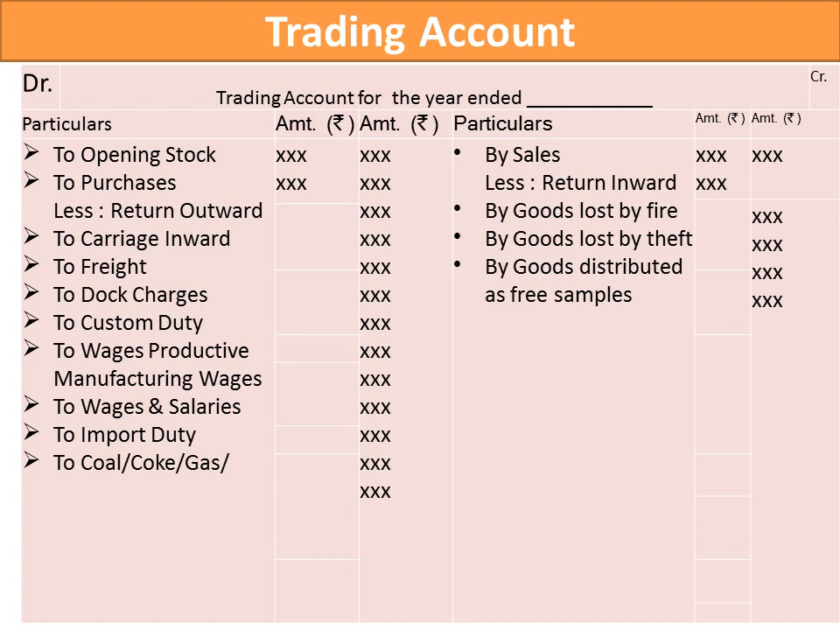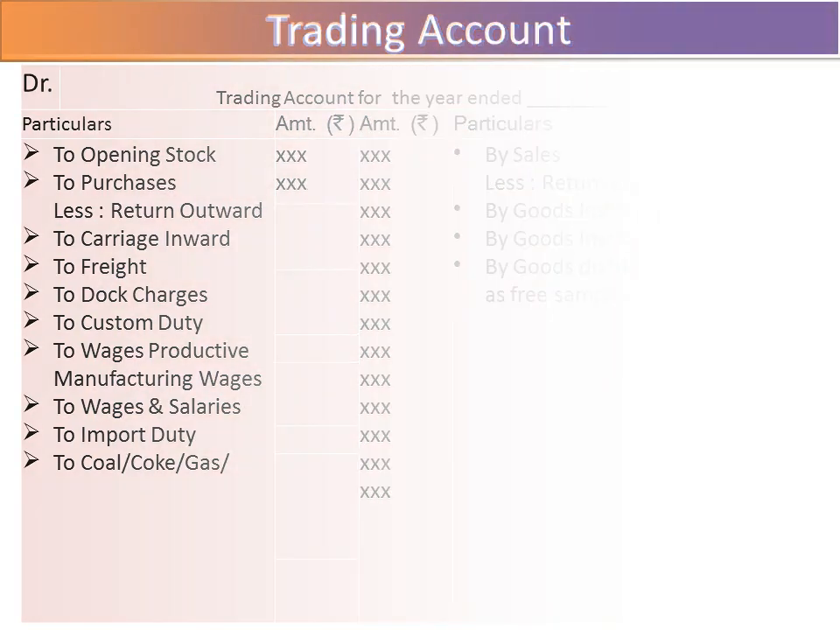Opening stock is nothing but the stock of the last year which remains unconsumed or unsold. That is, the closing stock of the last year is considered as the opening stock for the current year. So opening stock is the stock which was not sold or not consumed during the previous year. That is known as the opening stock.